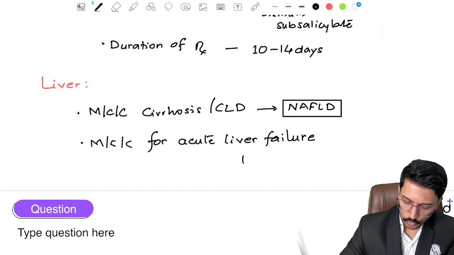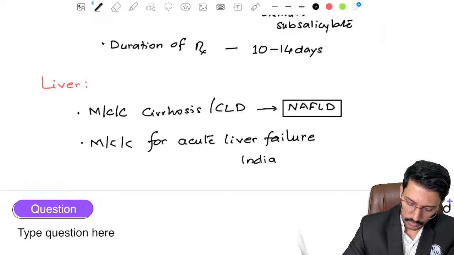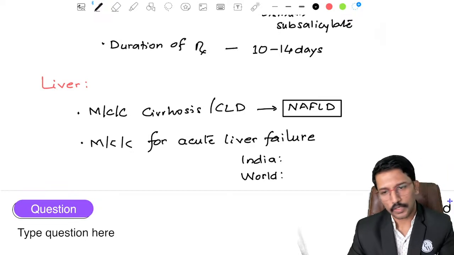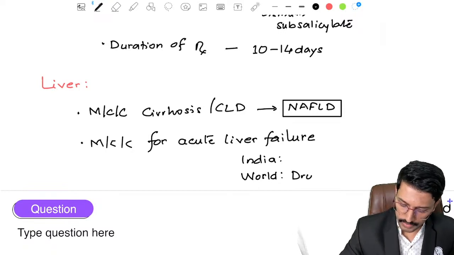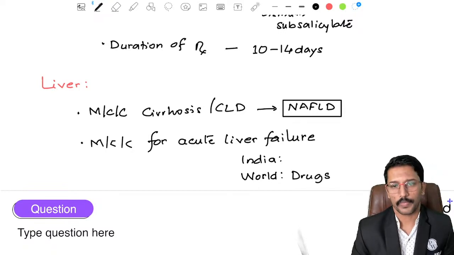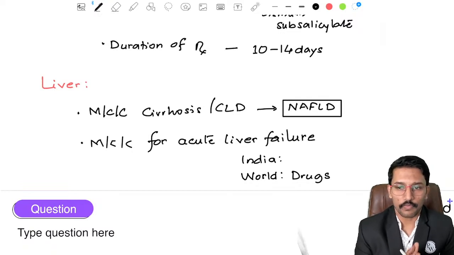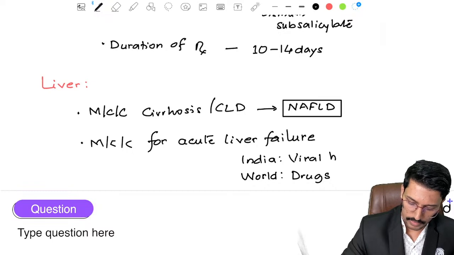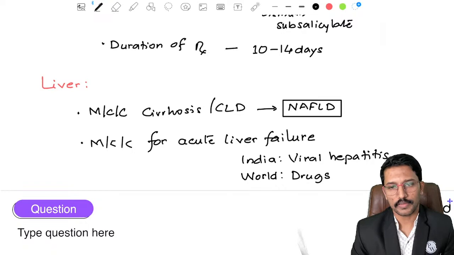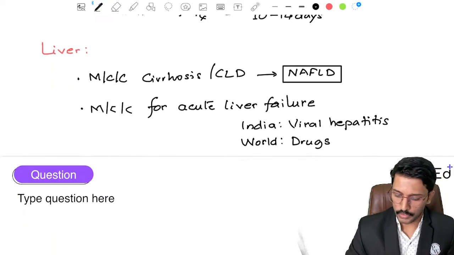I will be giving you 2 points to remember here when it comes to India and when it comes to the world. World over, when it comes to acute liver failure, the most common cause is drugs. Okay. But in India, it is not drugs. It is viral hepatitis. Viral hepatitis in India is the most common cause for acute liver failure.